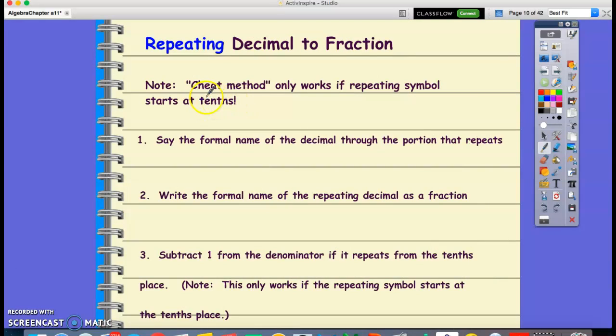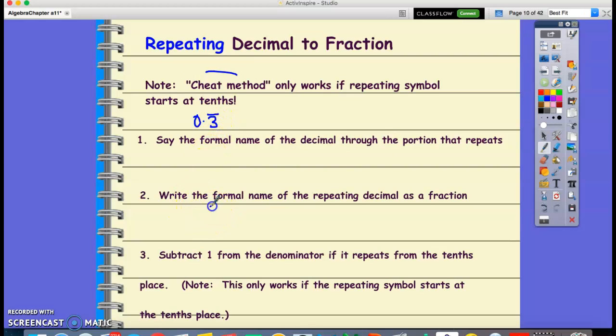Now, how do I convert a repeating decimal to a fraction? For example, if I have 0.3 with the 3 repeating, how do I convert this into a fraction? I'm going to use a cheat method. What is the formal name of the decimal? You say 3/10, right?